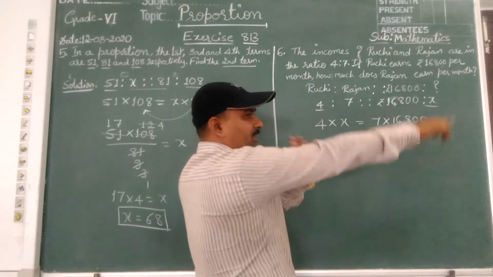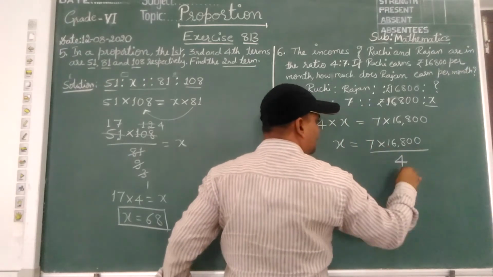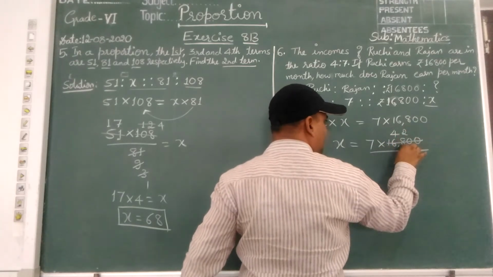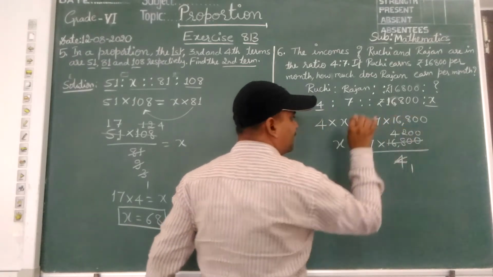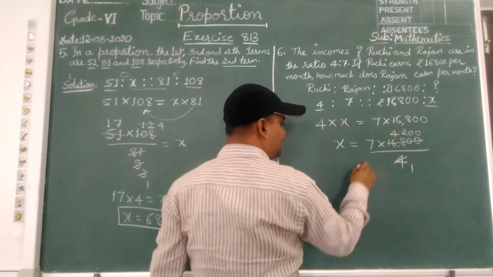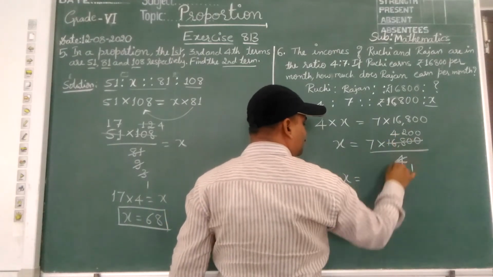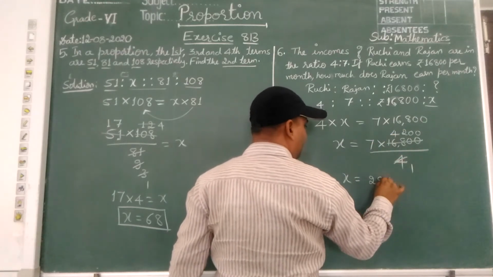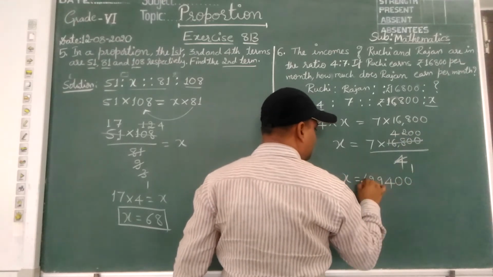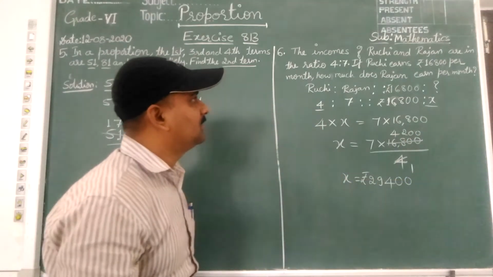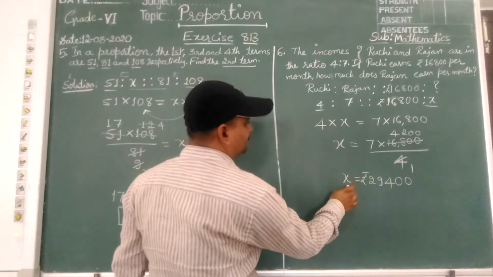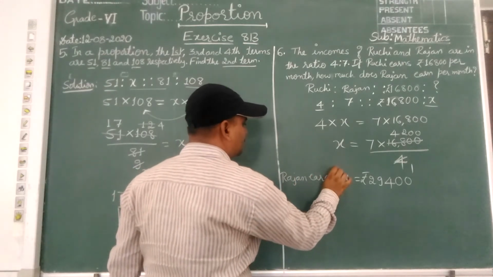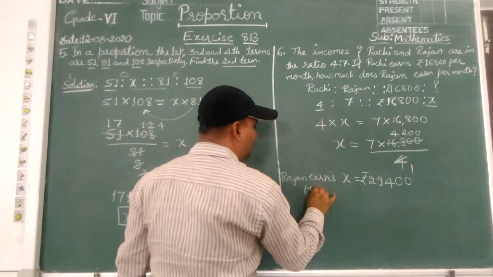This 4, when I take to the right side, it goes to the denominator. 4 ones are 4, 4 fours are 16, 4 twos are 8 and 2 zeros. So multiply 42 sevens are. 7 twos are 14, carry 1. 7 fours are 28 plus 1, 29, and these two zeros as it is. So this is what, children, Rajan earns per month.